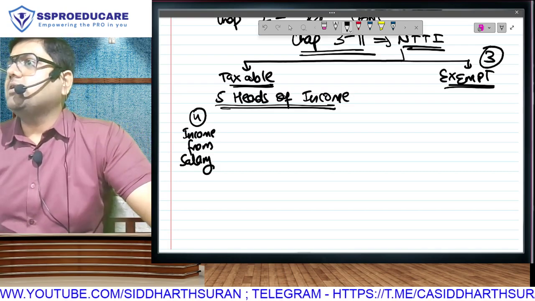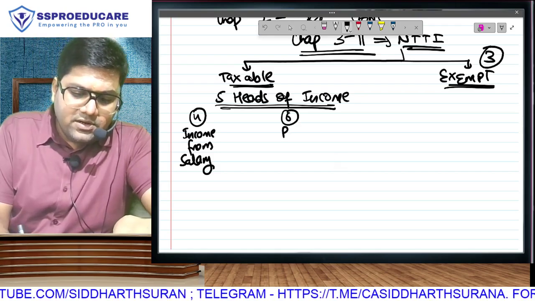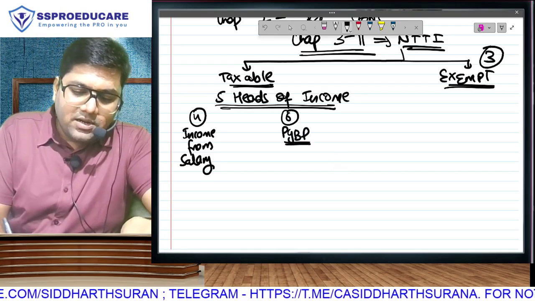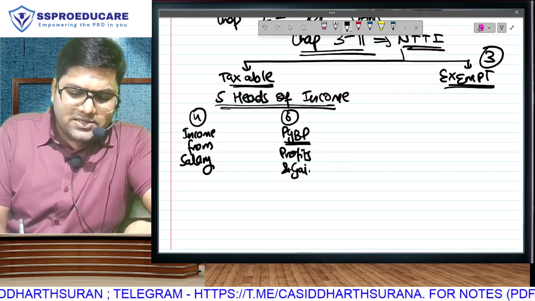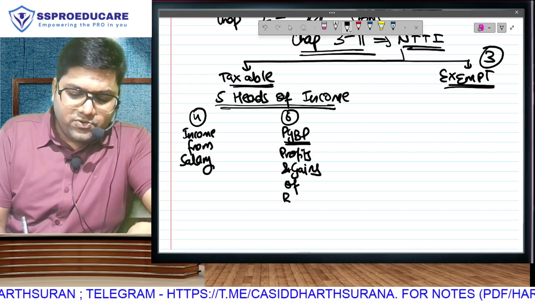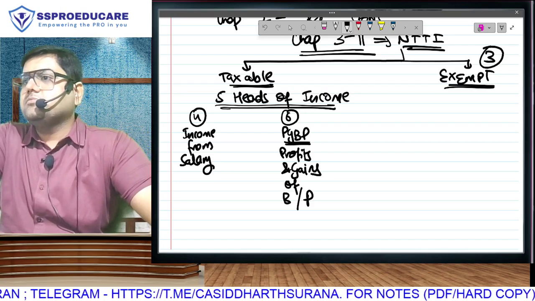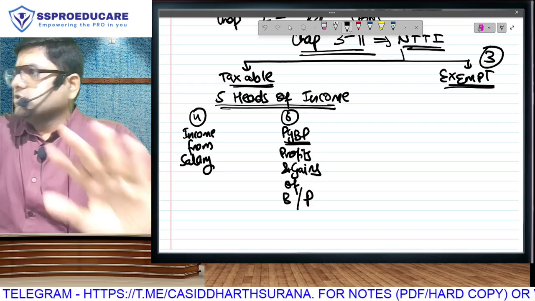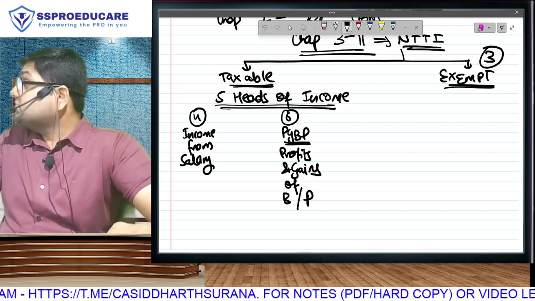Obviously, income tax will come only and only if there are profits, for which we have a chapter, very famous short form. Ask any student who has studied tax, they call it like this only: profits and gains of business or profession, PGBP. Business. So either salary or business, 2 main sources of income, but business is the 3rd head of income.